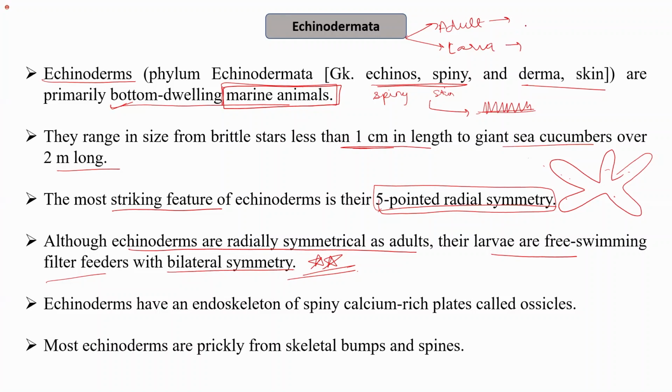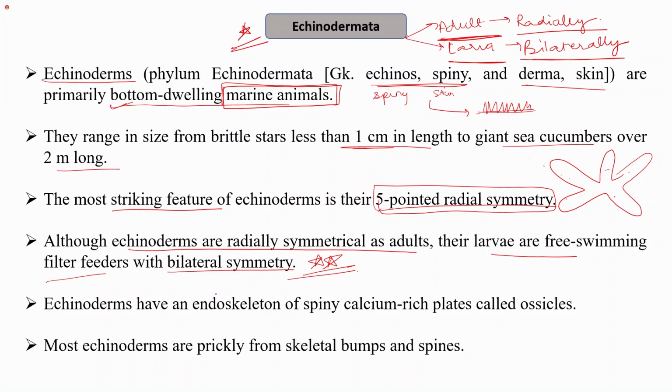So in the adult stage the organisms are radially symmetrical, while in the larval stage the organisms are bilaterally symmetrical. This is an important feature of echinoderms, because if you are asked in the exam about the symmetry in echinoderms, and if they talk exclusively about the adults, then you have to tick mark the radial symmetry. And if they talk about the larva, then you have to check for the bilateral symmetry.